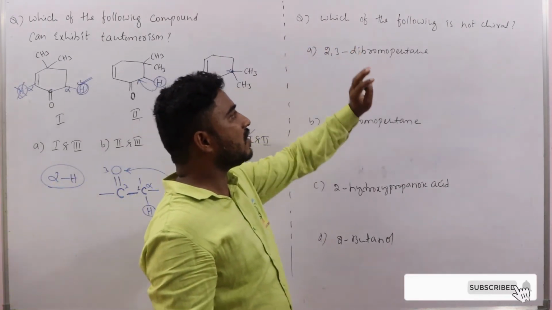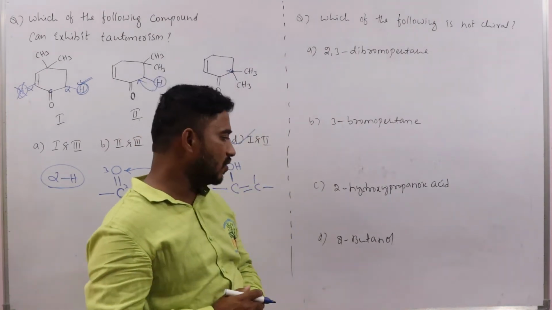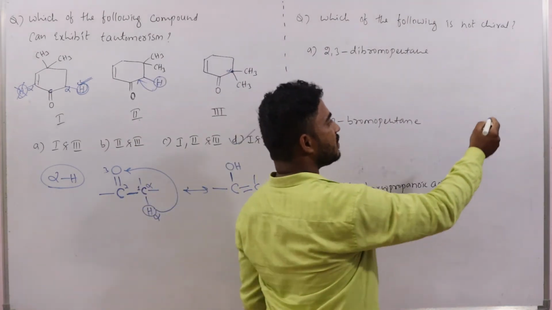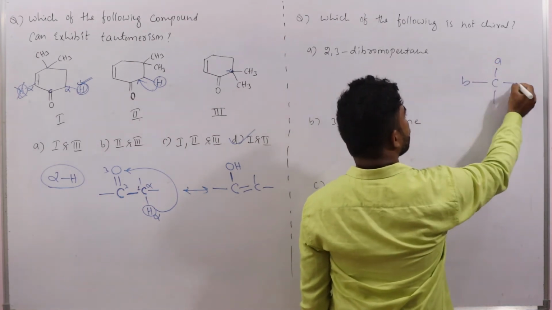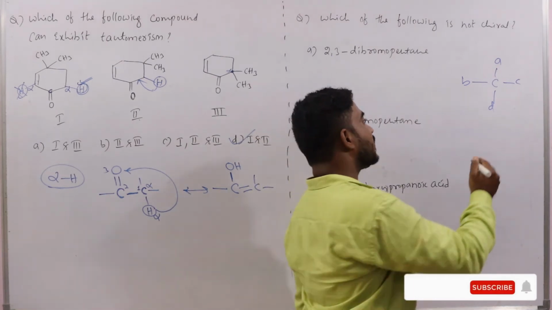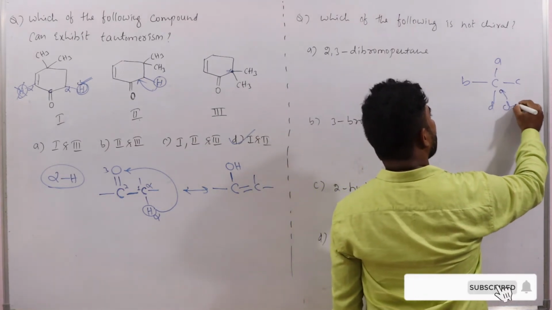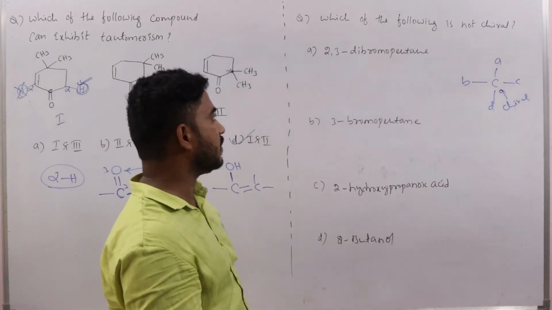Then, which of the following is not chiral? So what is the requirement to show chirality? The requirement is that carbon should be bonded with 4 different groups. Carbon should be bonded to 4 different groups, then only it can be said to be a chiral carbon, and that molecule is said to be a chiral molecule.